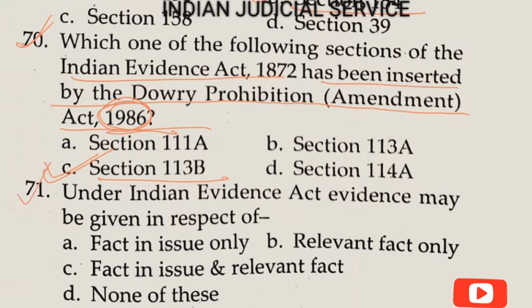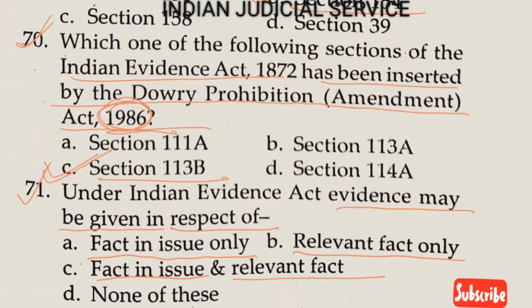Now question number 71. Under the Indian Evidence Act, the evidence may be given in respect of: option A, fact in issue only; option B, relevant fact only; option C, the fact in issue and relevant fact; and option D, none of the above. So under the Indian Evidence Act, evidence may be given in respect of fact in issue and relevant fact. Answer here, option C.